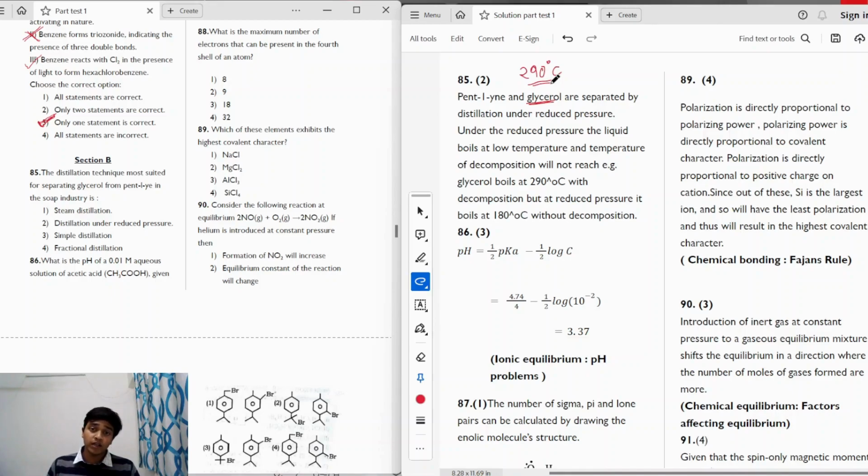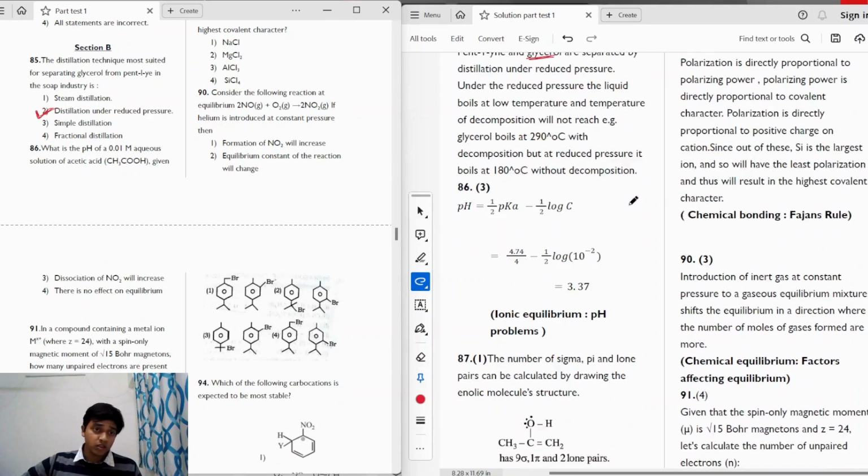So how do we do that? If we reduce the pressure, we know that the boiling point decreases. So the boiling will take place at a lower temperature and the decomposition temperature of glycerol will not be reached. So if we carry out distillation under reduced pressure, glycerol and pent 1-ine can be separated. So the correct answer will be option 2.